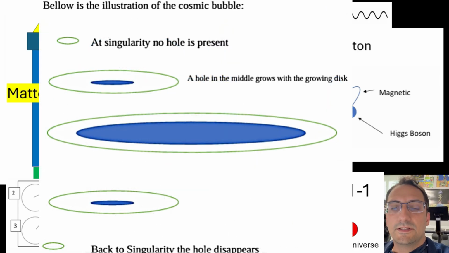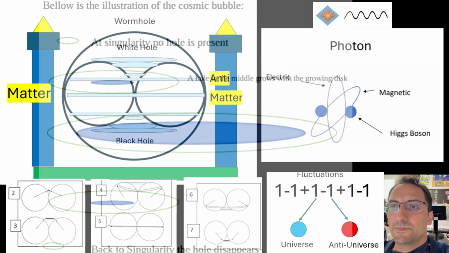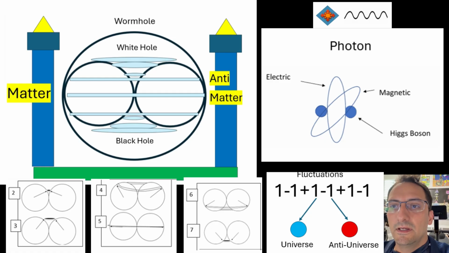Back to the singularity, the hole disappears. The four forces of nature: gravity caused by the pull of the strings of dark matter, electromagnetic, weak and strong are the propagation of light waves in the dark matter medium. All matter waves, all matter is energy, all energy is light, all light are waves in the dark matter medium. Everything is made of light since everything is energy.